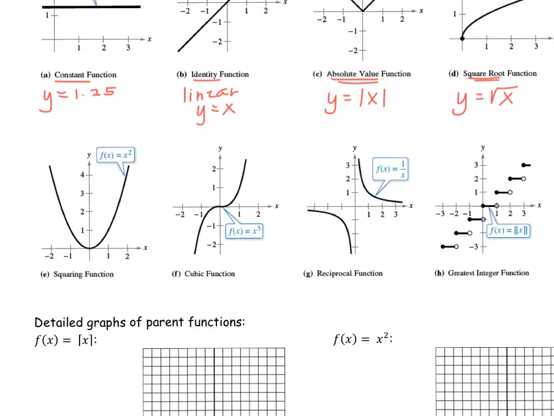Looking at the bottom 4, a squaring function is also known as a quadratic. Similar to absolute value, no matter what your x value is, your output is positive for the parent function. Now, a cubic function is going to be new for several of us. A cubic function, x can be positive and negative, and so can y.